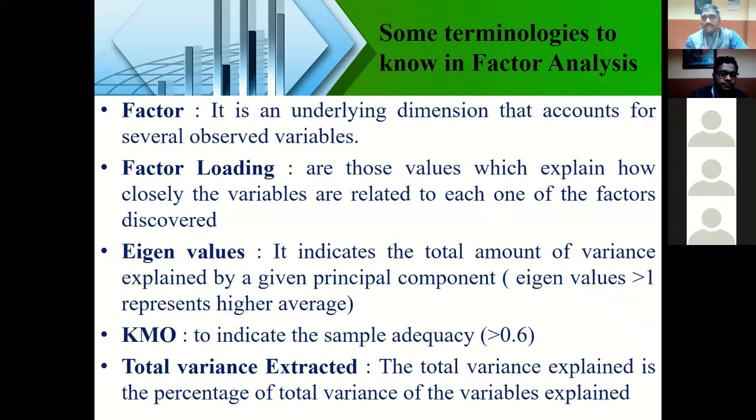Similarly, eigenvalue. What do we mean by eigenvalue? The eigenvalue gives a confirmation of the possibilities for your variables, your items or the factors that you want to use, and converting them into a smaller number of factors. Suppose I have 20 variables or 30 factors. How many factors can these be put into, or compressed? 30 factors can be compressed to 5, 20 factors can be put under 4 factors. You decide that confirmation based on the eigenvalue.